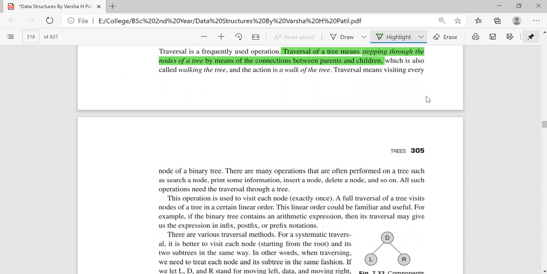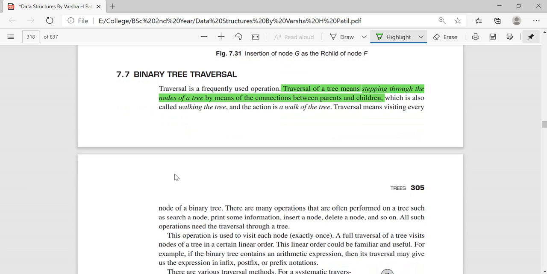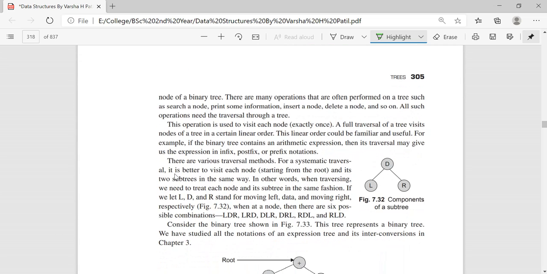Traversal means visiting every node of a binary tree. In the traversal, you will not leave any node. You have to visit each and every node of the tree. That is what traversal is. You have to completely visit all the nodes of the tree in one order or the other. Depending on the order in which you visit each node, it will decide what kind of traversal it is.